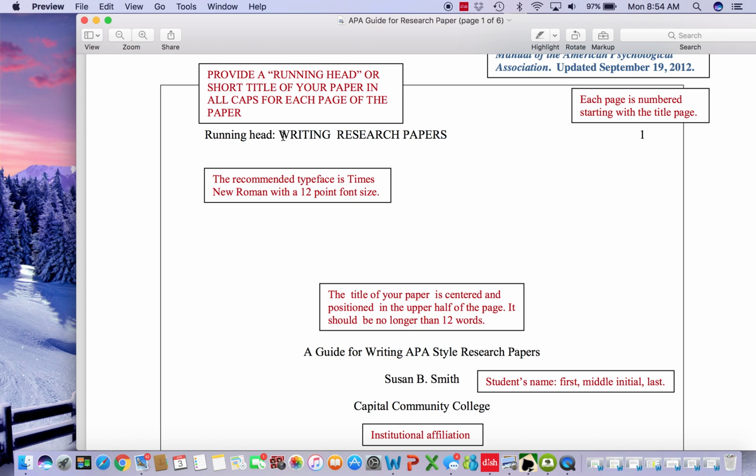And then you will have your short title all in capital letters, so please notice that. And you will have a page number. You do not put your last name on the page number section. You only will have the title of the paper.